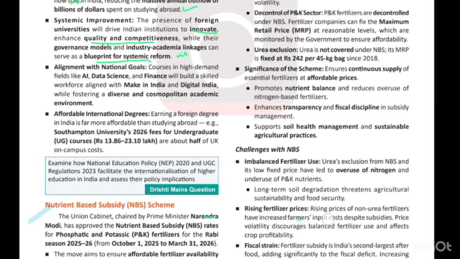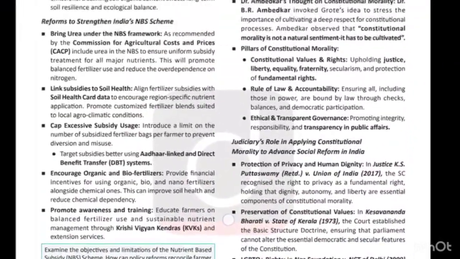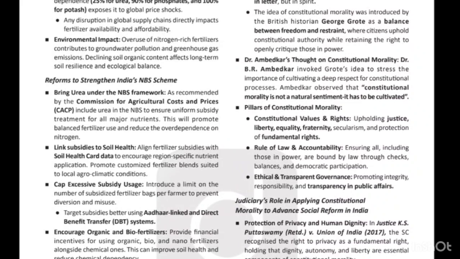Next we have import dependence. As I have told you, 25% of urea only we import and 75% we make ourselves. 90% of phosphates and 100% of potash is basically exposed to global prices, and if any global price shocks are there, definitely it will burden the government and also disrupt the agriculture system.